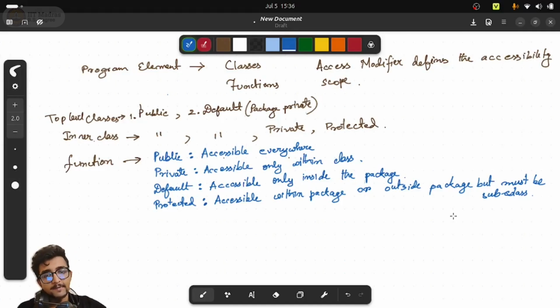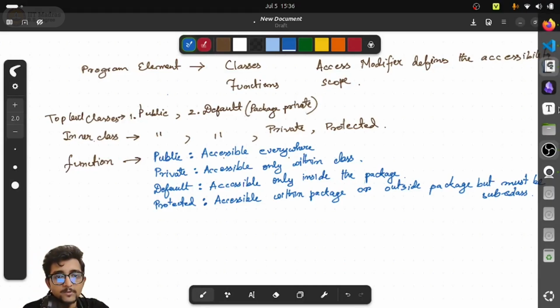So inside the Java 4 package, if I have a class named ABC, and inside that ABC class I have defined a method as protected, then in order to access that method outside the Java 4 package, let's say in the Java 5 package inside another class, I have to compulsorily define that class as a subclass of ABC. Then inside that subclass I can access the protected method, right? So we will see all of these examples now in the code.